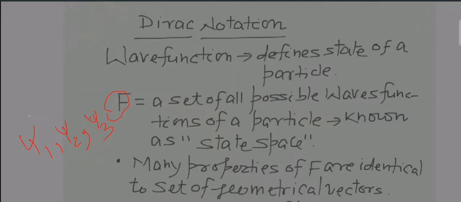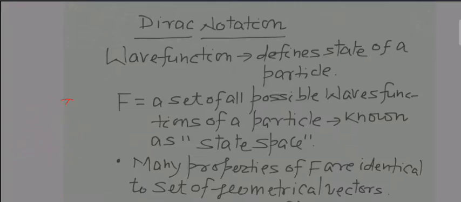Suppose this is for the first energy state of an atom, this is for the second energy state of an atom, and this is for the third energy state of an atom. So for different conditions we have different types of wave functions for a single particle, that is the electron. If it is subjected to different conditions, we have different types of wave functions. Each of these possible wave functions belongs to the state space.